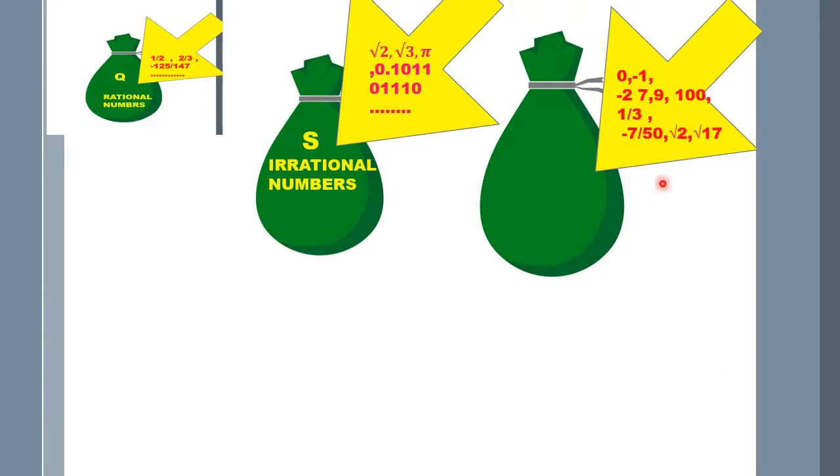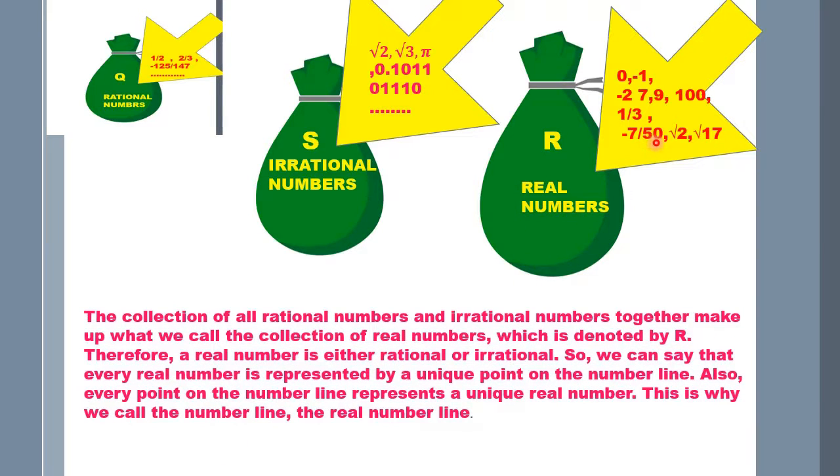And here are the set of all the numbers, right from natural numbers. You can see 1, -1 is an integer, 7 is a natural number, 9 is a natural number, -2 is an integer, 0 is our whole number, -7 upon 50 is a rational number, right? Root 2, root 17 are irrational numbers. So the cluster of all these numbers is called real numbers. The collection of all rational numbers and irrational numbers together make up what we call the collection of real numbers.